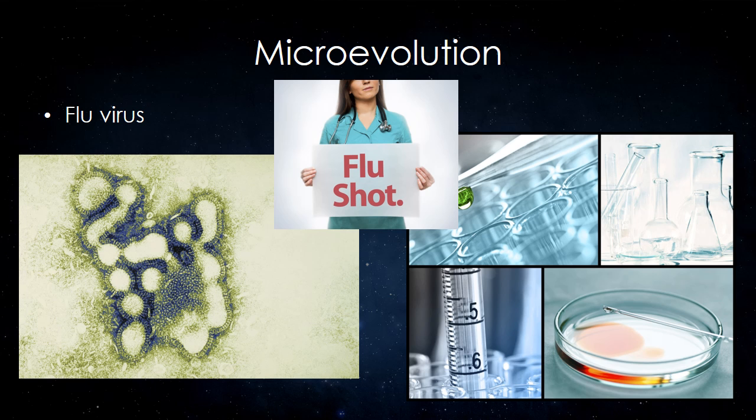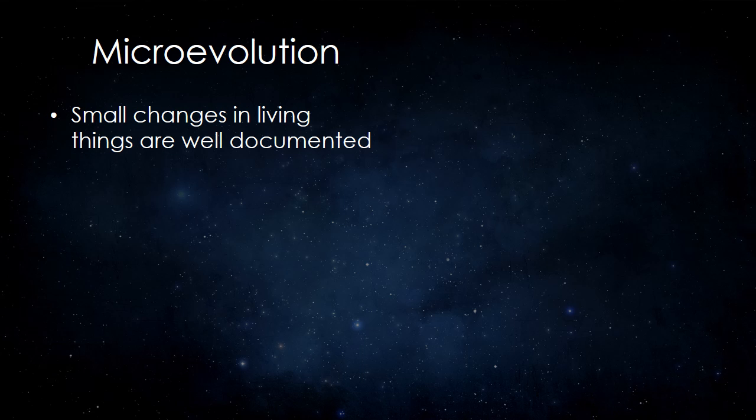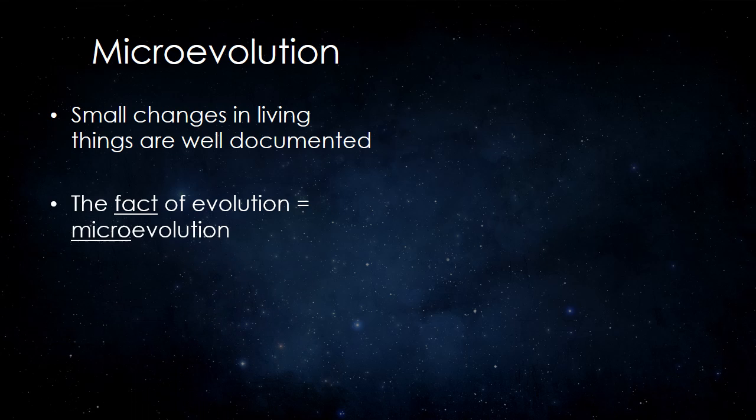There is a lot of evidence in nature for microevolution. Another example is the flu virus. The reason we need a different flu shot every year is because the virus has changed some since last year. These small changes in living things are well documented. When scientists talk about the fact of evolution, they are referring to these kinds of changes, in other words, to microevolution.